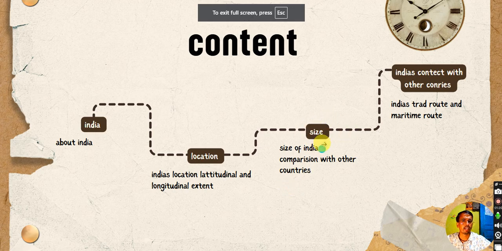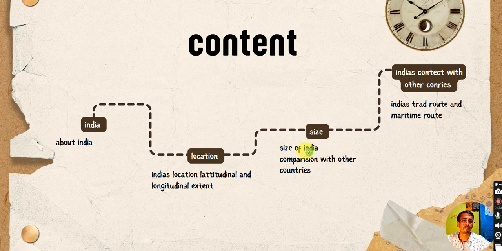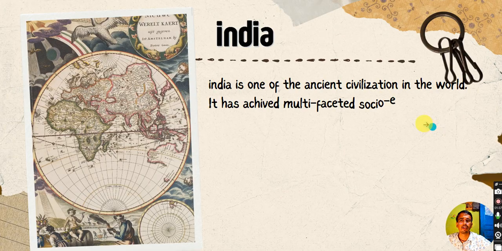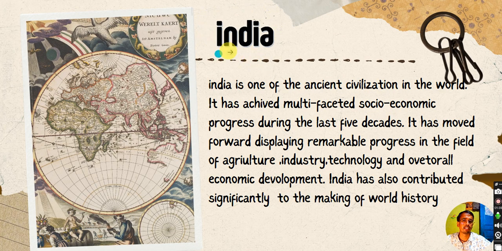Then we are going to understand the size: what is the size of this country we are talking about. And then we are going to understand India's contact with other countries, that is India's trade routes and pilgrimage routes. So the very first topic we are going to understand is what is India.